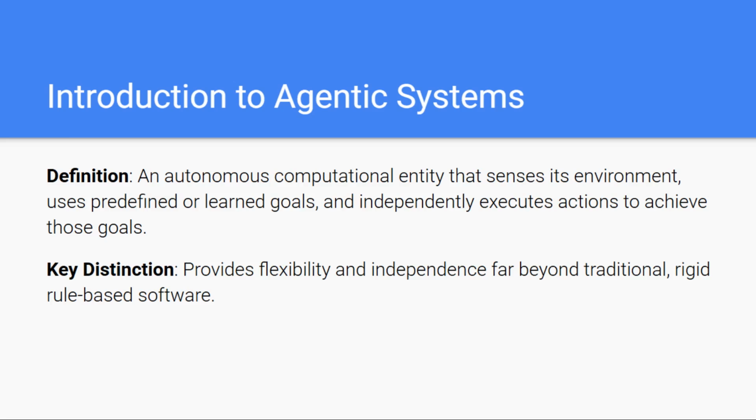Now, this is truly what sets agentic systems apart from traditional rule based software. Conventional programs behave like tightly scripted actors. If X happens, do Y. Nothing more, nothing less. Agentic systems, on the other hand, operate with flexibility and independence. They can adapt to uncertainty, choose between multiple strategies, and adjust their behavior as conditions change. In short, agentic systems mark a shift from rigid automation to adaptive autonomy, enabling software to behave more like collaborators than tools.